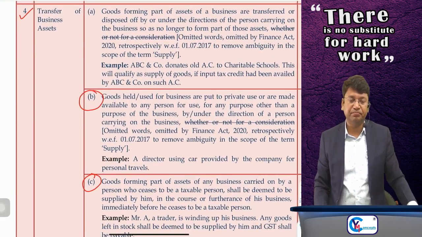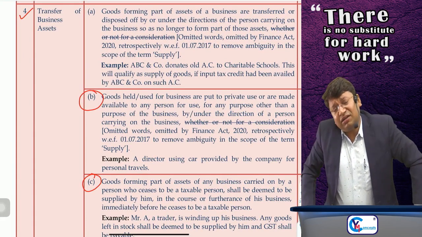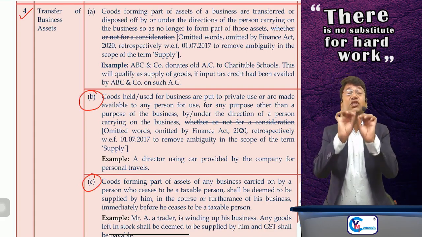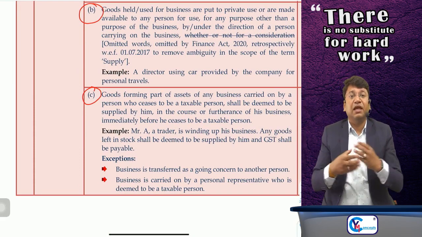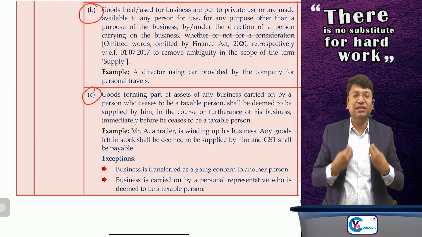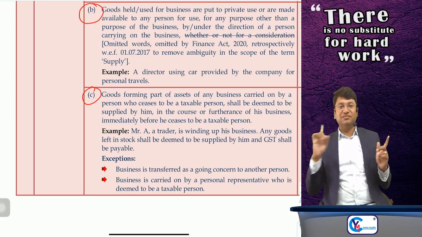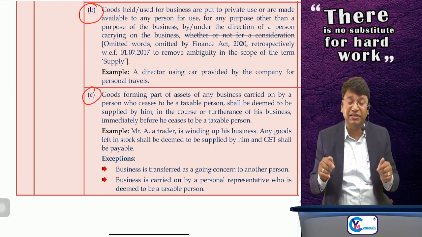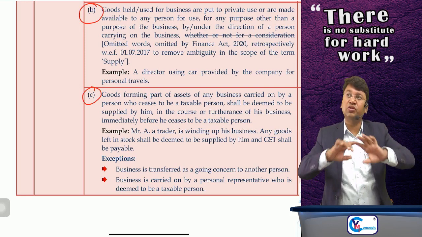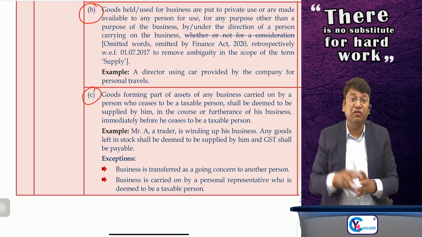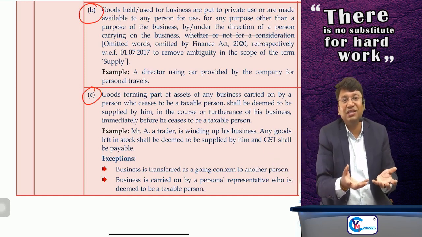Para number 4, clause C says that if any person ceases to be a taxable person, that means if somebody's registration number is cancelled, or he has surrendered his registration number, then whatever goods are there in his stock, whether capital goods, inputs, semi-finished goods or finished goods, all the goods will be treated as if he has supplied the goods to himself, because now he is not registered at all.